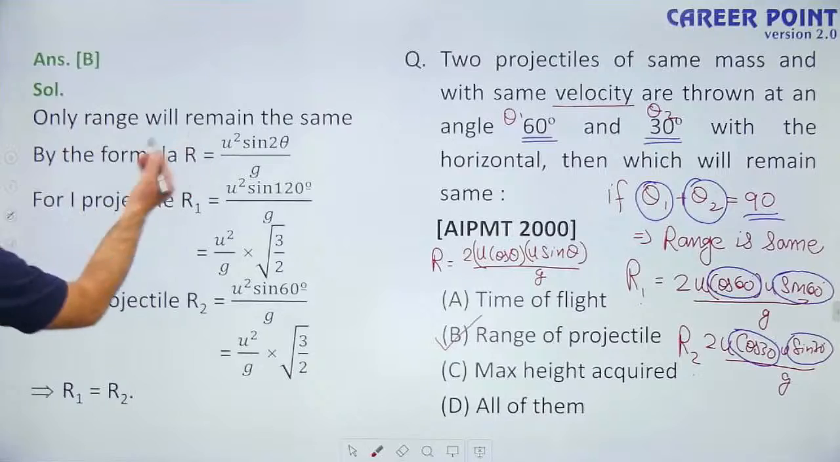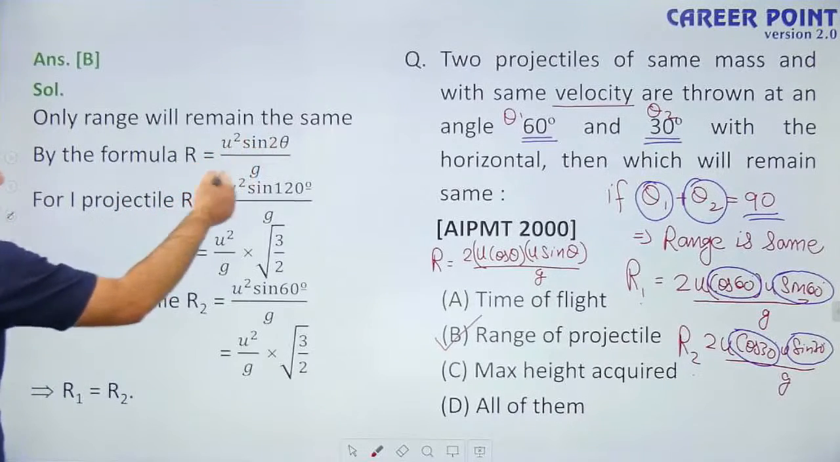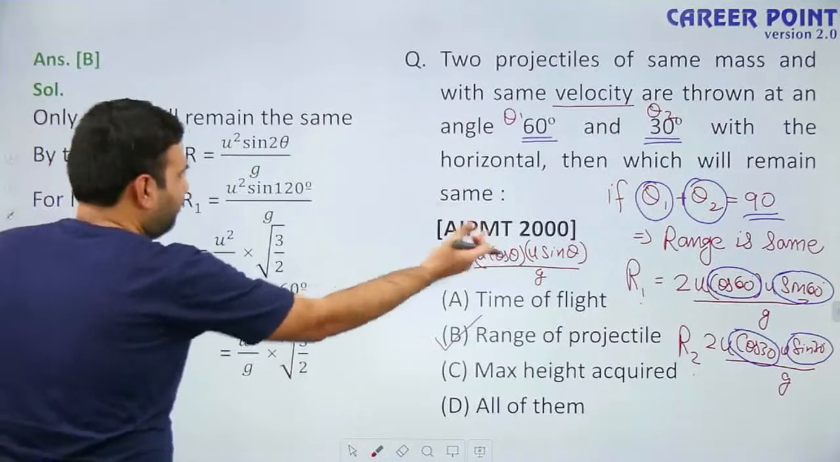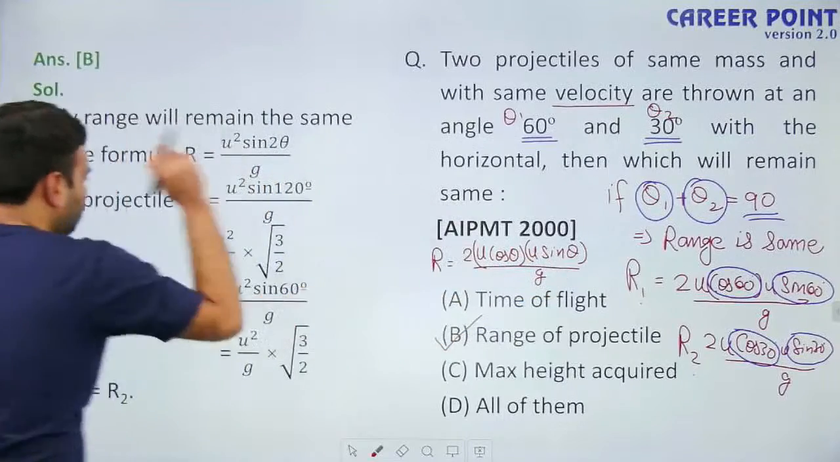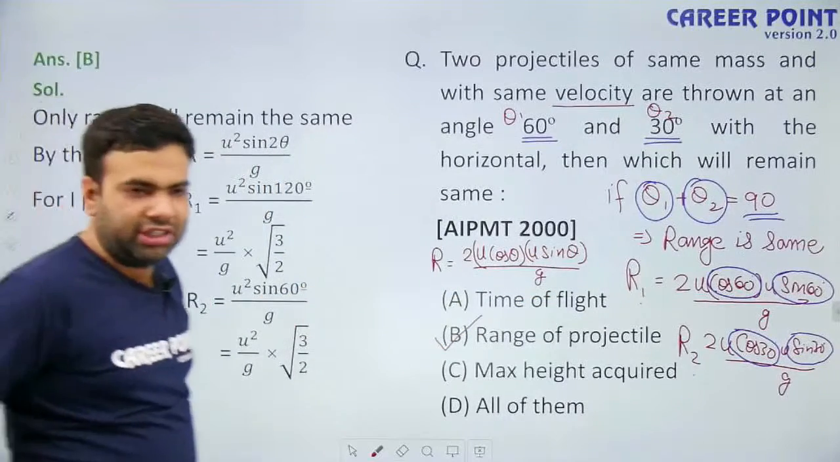Only the range will remain the same, by the formula R equals u squared sin 2 theta divided by g. Okay, they are different formulas. Another form of this formula is this. Both of them are the same. Is it clear to all of you?